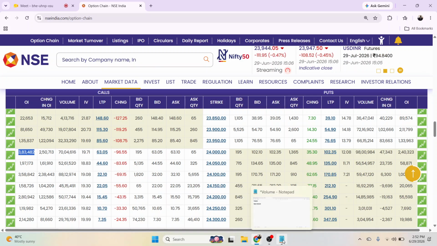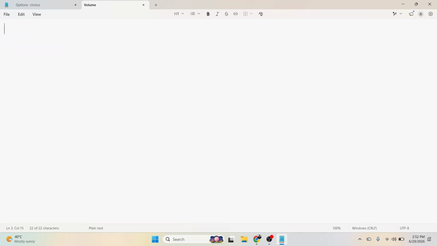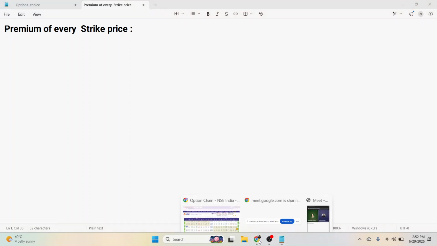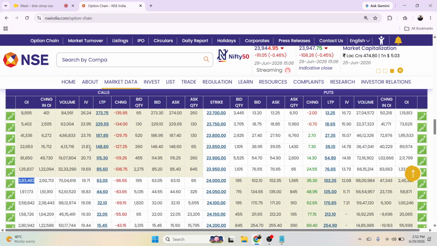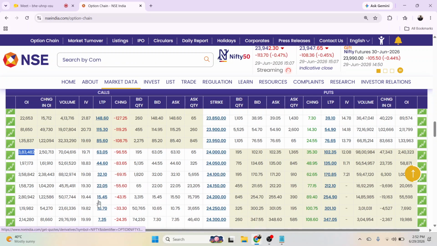The first thing is what I discussed in the last class, that is the premium. The premium of every strike price differs. Here you can see the premium of all the in the money contracts is more, at the money is moderate, and out of the money contracts have the lower premium, and in the money has the higher premium.